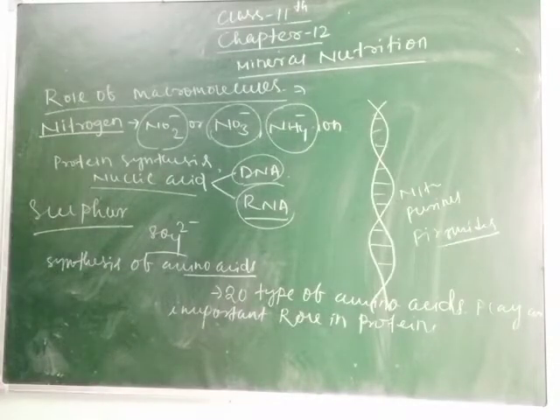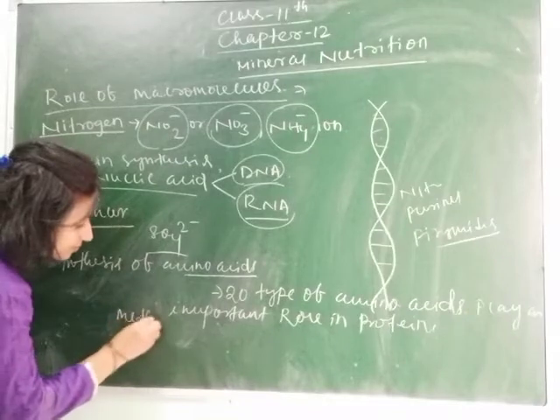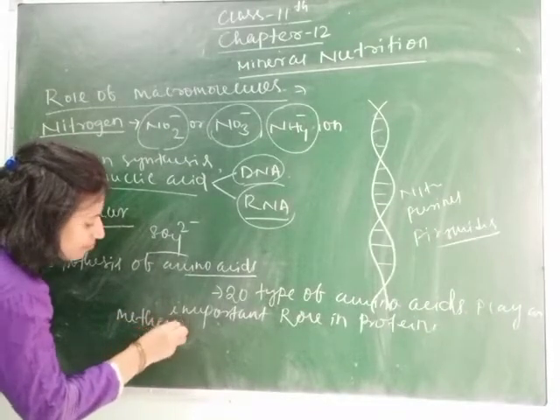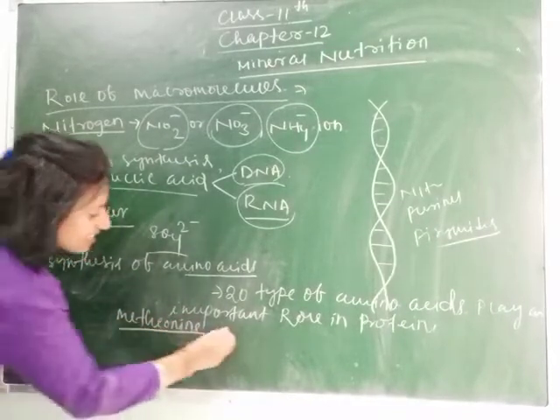Clear students? Methionine and cysteine.